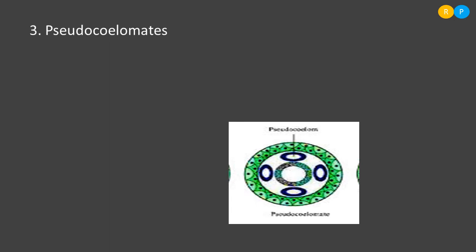pseudocoelomates. So pseudo is nothing but what? False. So you might have heard this word, right? Whenever you come across the characteristic features of amoeba, we express its locomotory organ as pseudopodia. Pseudo is nothing but false. Clear. So here the coelom is a false type of coelom, pseudocoelom. So if the animal possesses pseudocoelom, they are named as pseudocoelomates.